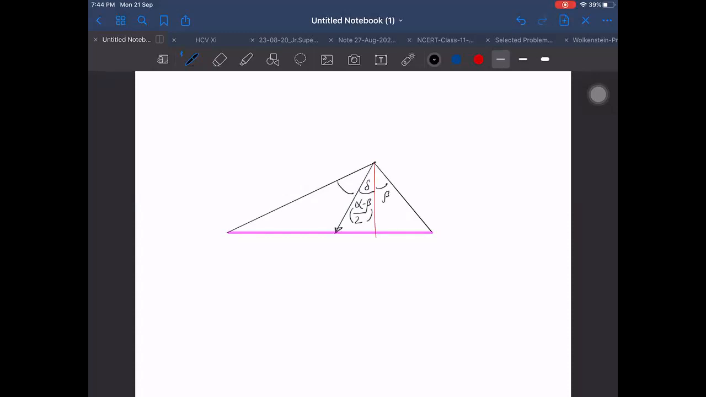Alpha plus beta by 2. So it does not act towards the midpoint, but it acts towards the angle bisector. Yes, sir, it acts towards the angle bisector. So it is good for me.